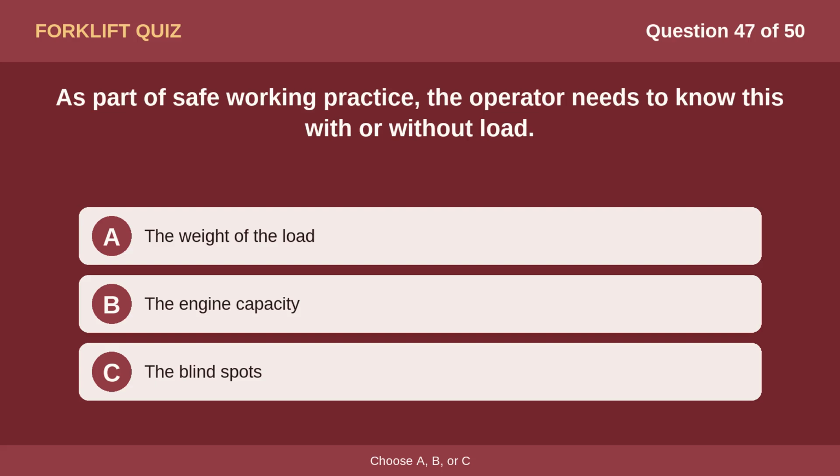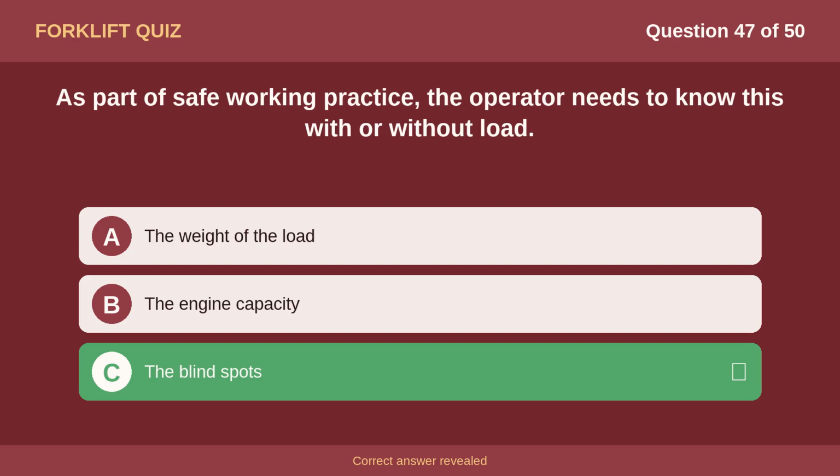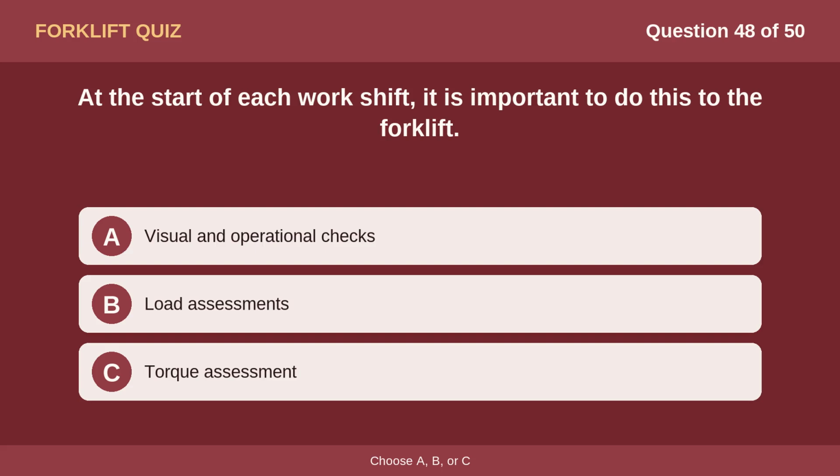Question 47. As part of safe working practice, the operator needs to know this with or without load: Option A, the weight of the load. Option B, the engine capacity. Option C, the blind spots. The correct answer is option C. The blind spots.